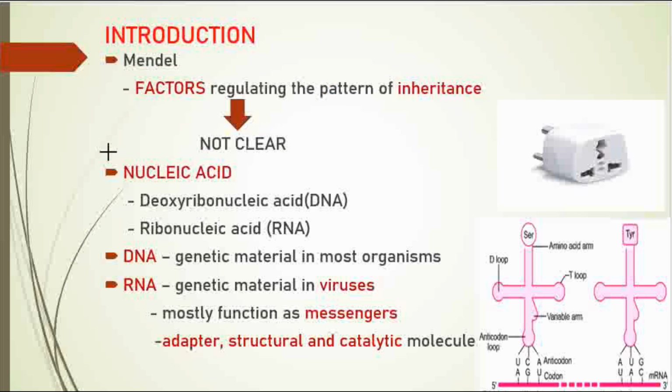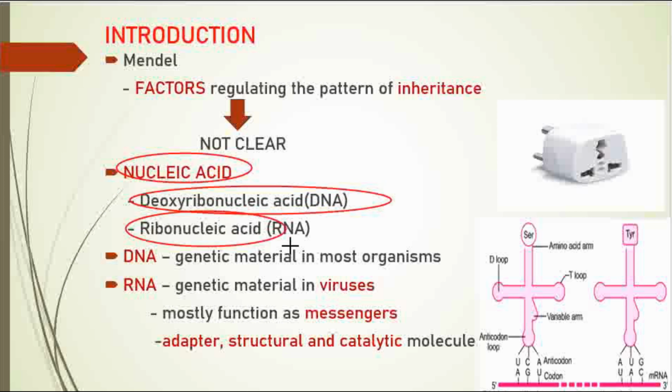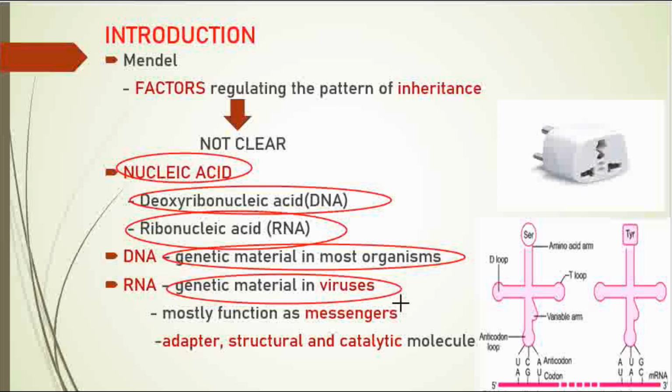Then only the nucleic acid came into the picture. In nucleic acid there are two types. What are they? DNA and RNA. DNA is deoxyribonucleic acid, RNA is ribonucleic acid. DNA, as you all know, serves as the genetic material in most organisms. RNA serves as the genetic material in the case of viruses. They mostly function as messengers. Messenger RNA, you know, mRNA.